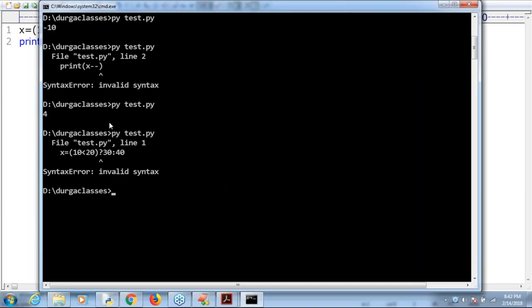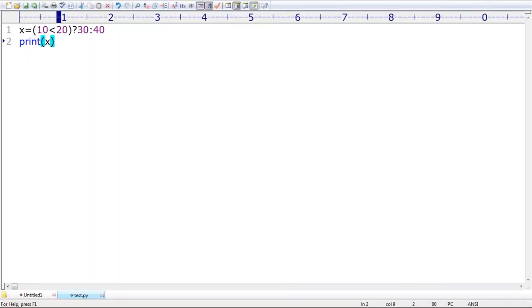Make sure to observe carefully. In Python, the ternary operator, can you please fill in the remaining line? Excellent.